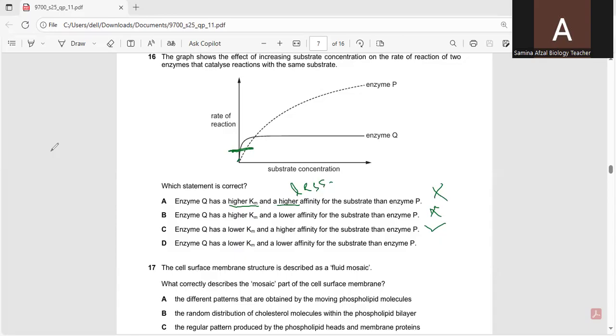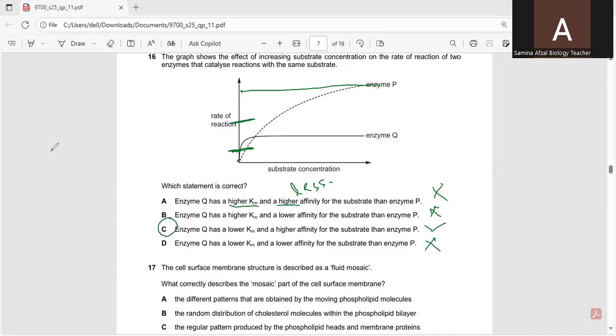That is the reason: lower Km means it has higher affinity for the substrate than enzyme P, because enzyme P has a higher Km value. Now the last statement: enzyme Q has a lower Km value and a lower affinity. Again, this statement is not correct, because a lower Km value means it has higher affinity for the substrate than enzyme P. So according to this, only C is the correct option.